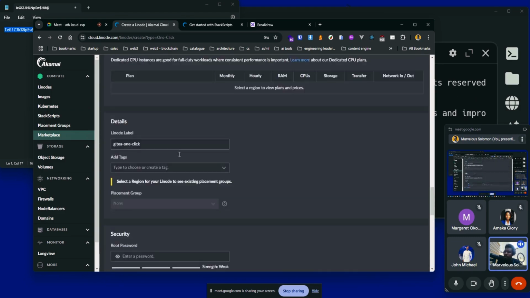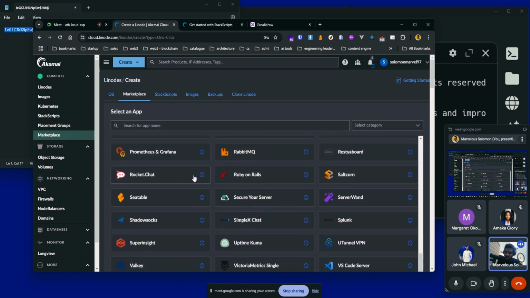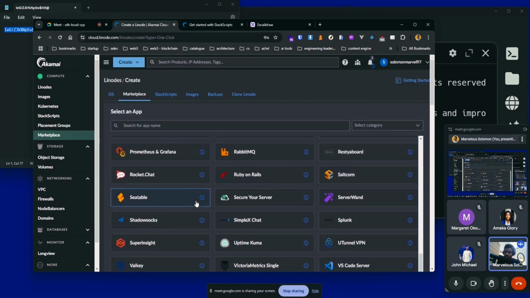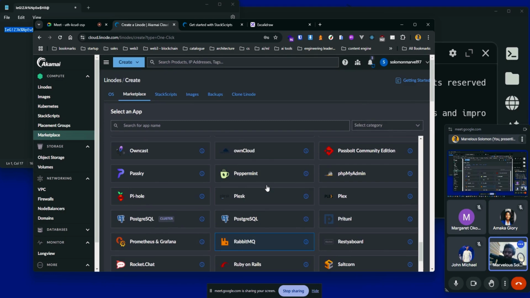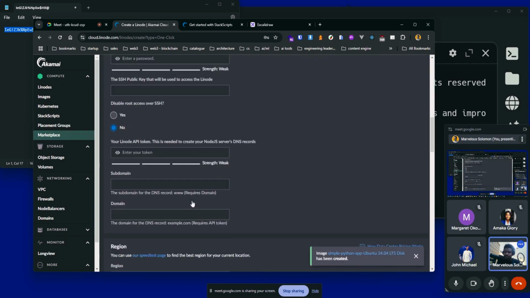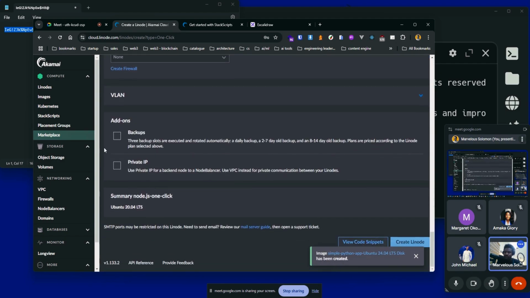Okay. There are so many applications you can deploy this way, right? There are some requirements. As you can see, these are requirements that we do not have, so we will not be able to create those services. I'm sure there are some of them we can set up without those requirements, for example Node, right? For Node, we just have to put in some minor information and click on Create Linode. The Linode instance will be created, and it comes by default with Node because it was already configured in the image that we have here on the marketplace.